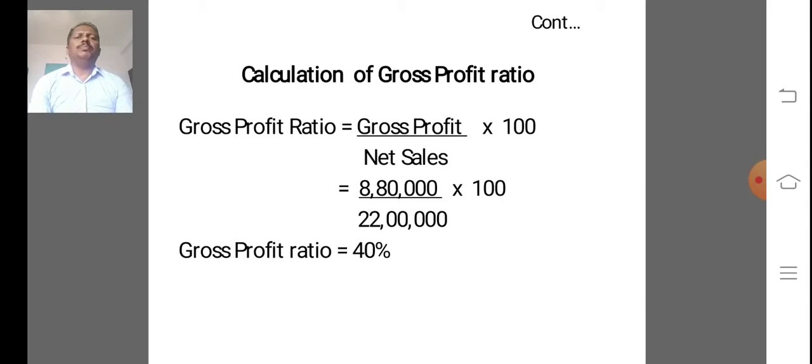So in this problem, in first step, we calculate 8,80,000 is the gross profit. What is the net sales? 22 lakhs. So 8,80,000 will be divided by 22 lakhs multiplied by 100. Then we get 40%, that is called gross profit ratio or rate of gross profit.